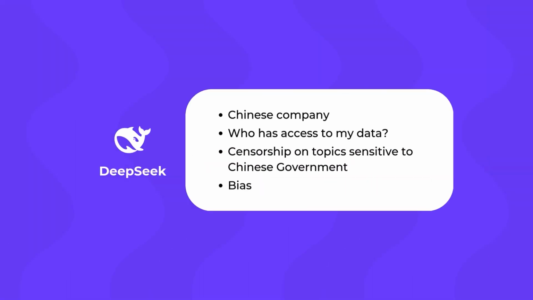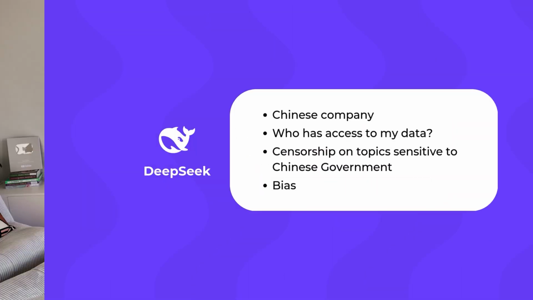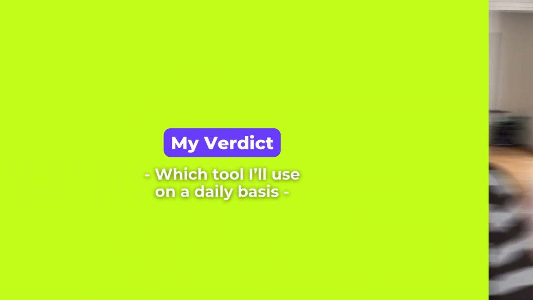All right, so that's the kind of censorship I'm talking about. You need to be aware of this. There are some things that are not okay to talk about publicly in China. So this is something important to realize. When you're using DeepSeek, you are using a tinted model that has been censored at some point. It might not affect you in your everyday work. You just need to be aware of this. Same goes for the bias. The type of answers you'll get are from a Chinese point of view. Okay, so be aware of that. Do what you want with that, but that is the reality.